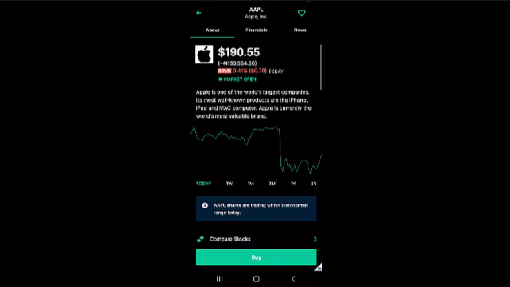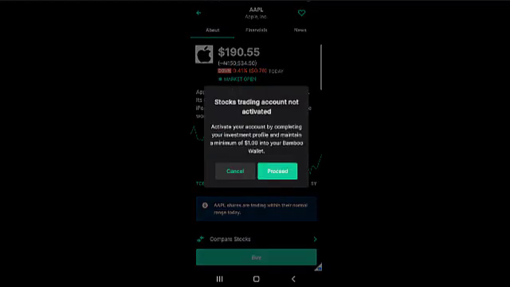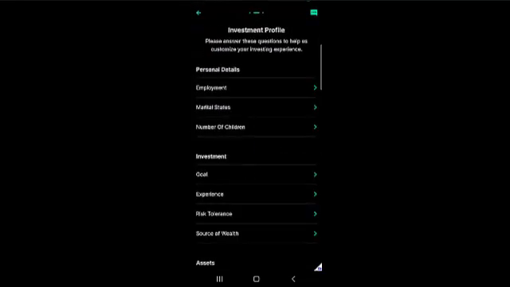You never can tell. So in this case, you may say $190 is too much. How can I buy this? You can still go ahead and buy with as low as $1. All you need to do is come down to this section here where you have buy. All right, you click on buy and it takes you to how you can buy. It says stocks trading account not activated. All right, I haven't activated this, so I can proceed to activate it.